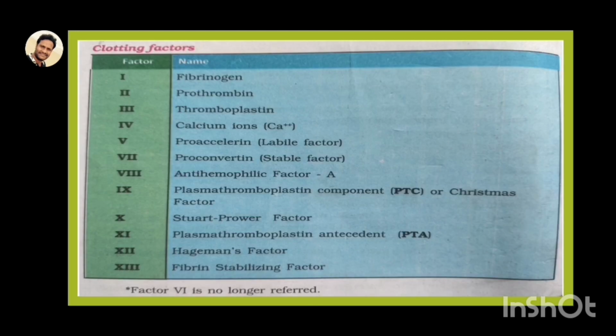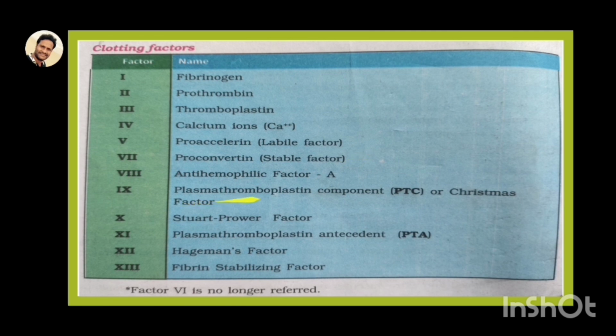Now, the blood clotting factors. This is most important for MHT-CET and NEET, so remember it by heart. One is fibrinogen, second is prothrombin, third is thromboplastin, fourth is calcium ions, and fifth is proaccelerin. Remember one point: the sixth factor is no longer counted, it is not an identified factor. After that, seventh is proconvertin, the starting factor in the extrinsic pathway.